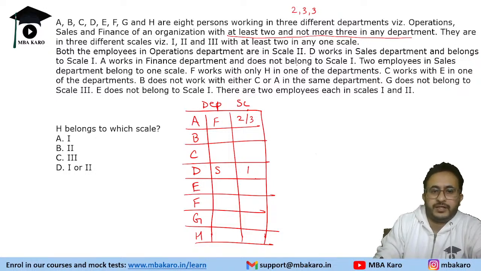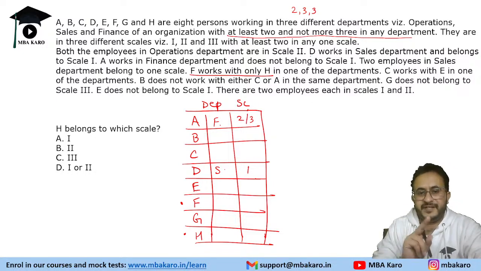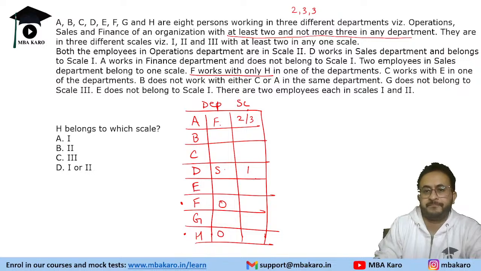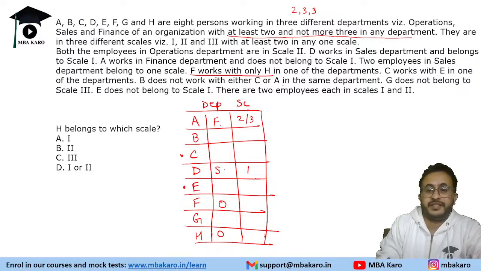Then 2 employees in sales department belong to one scale. Which scale we do not know. F works with only H in one of the departments. So F and H are in the same department. Now if you see finance and sales, we already have people. So that means F and H will be in the operations department, because F and H are the only two people in that department. C works with E in one of the departments. So C and E are in the same department. B does not work with either C or A in the same department. So B does not work with C.